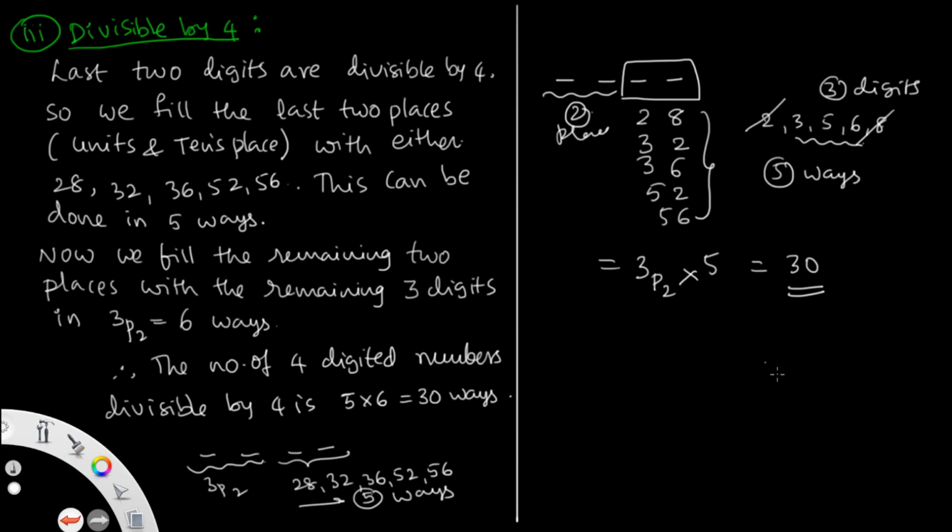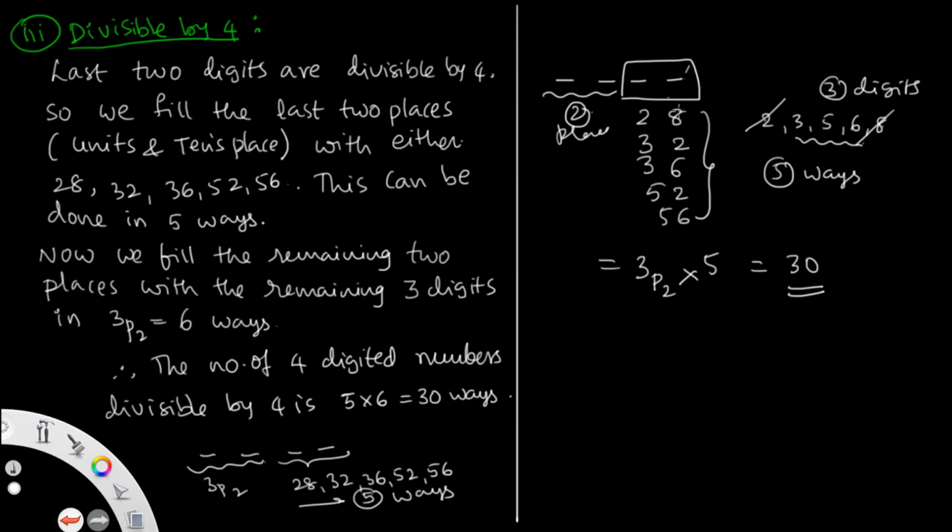This is question number 3. In the question we want to fill a 4-digit number which is divisible by 4. The divisibility rule by 4 is that the last units and tens places form a multiple of 4. So you make a choice to fill the last two places in the order of 23, 25, 26, 28; then 32, 36, 52, 56. These are the 5 ways to fill the last two places.